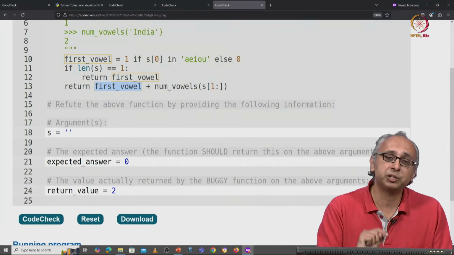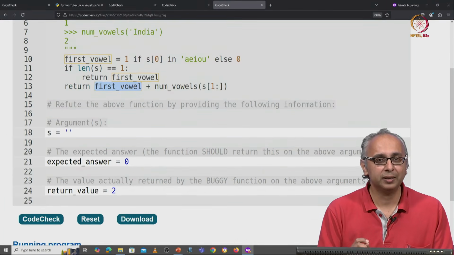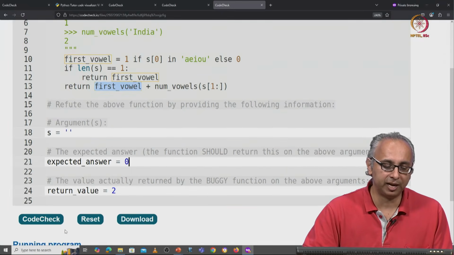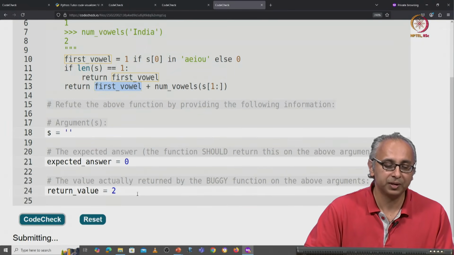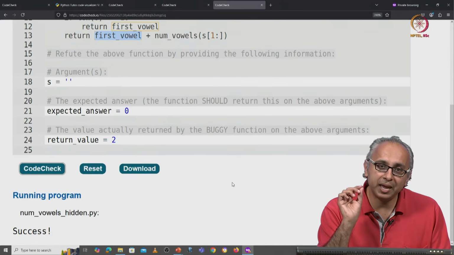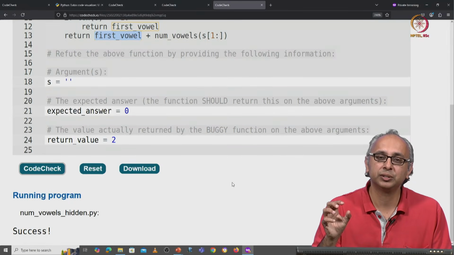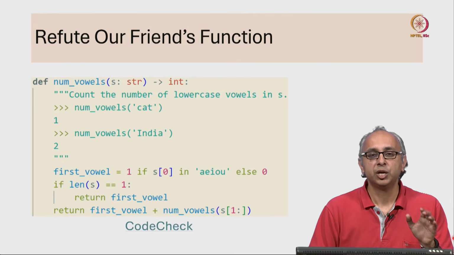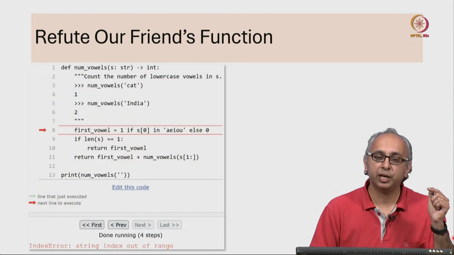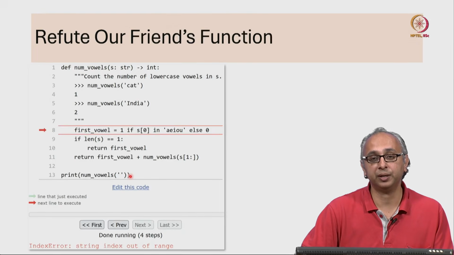What will this function actually return? Well, it won't return a value. Why? We shall see on Python Tutor. But no matter what you put for return value, as long as you write an integer, code check will confirm that you have succeeded. Because on the empty string, this code will actually crash. Let's check this. If you copy this code onto Python Tutor and execute it, it will crash at this line if you call it with the empty string.